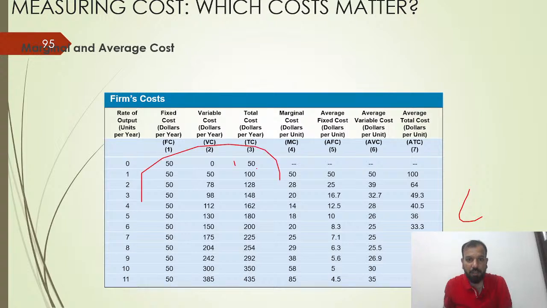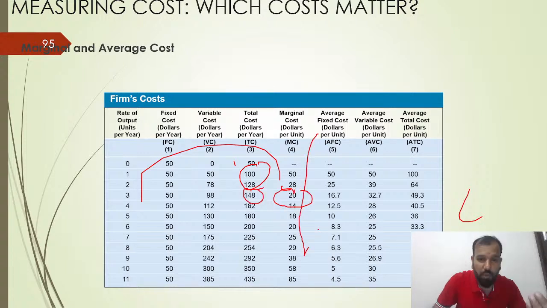128 minus 100, that is 28. 148 minus 128, that is 20. Then average fixed cost: you have to work out fixed cost divided by the quantity. 50 divided by 1 is 50, 50 divided by 2 is 25, 50 divided by 3 is 16.6, 50 divided by 4 becomes 12.5. Average variable cost, again in the same manner, you have to do the same thing.